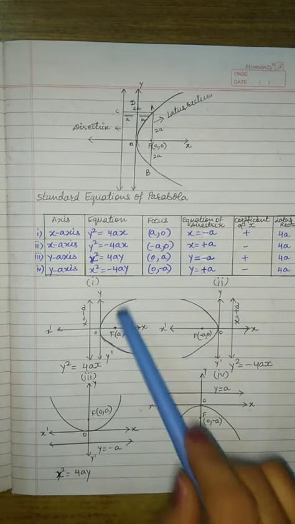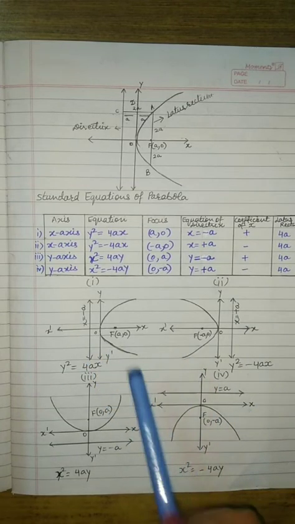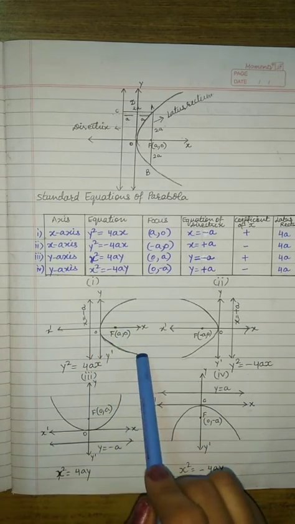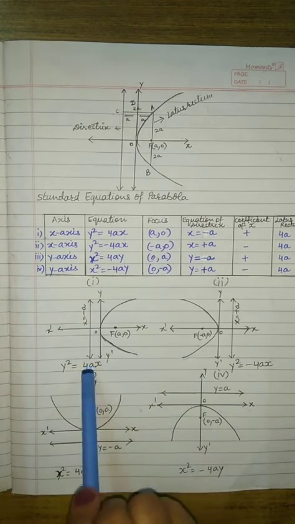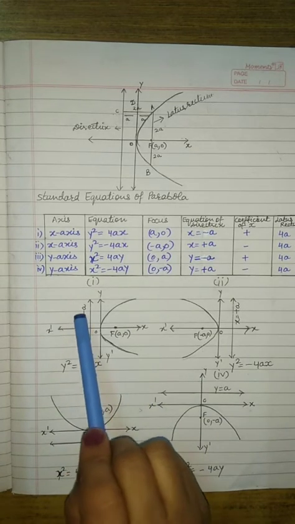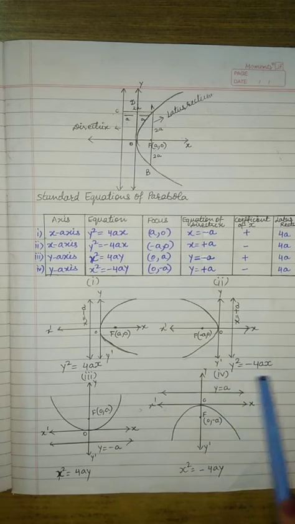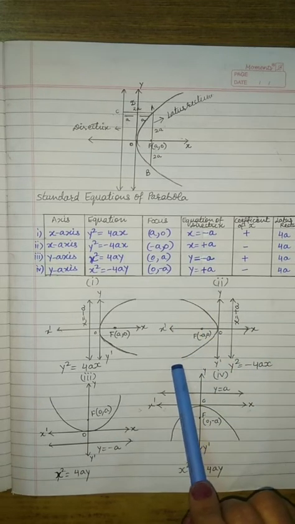You can see all these four figures represent four equations of parabola. The first equation is represented towards the right side of the x-axis, and the equation of the directrix, as I told you, is x is equal to minus a. Similarly, the second equation, that is y square is equal to minus 4ax, is towards the left side of the x-axis.